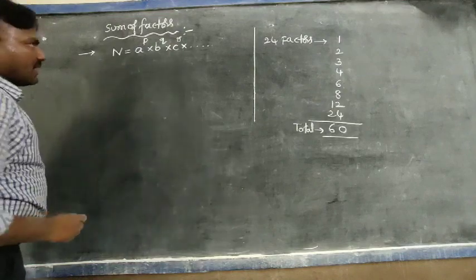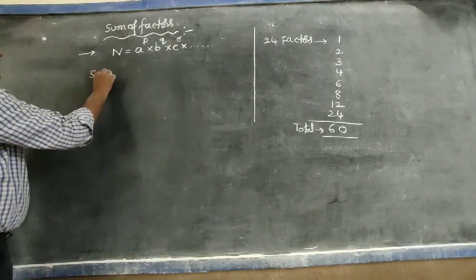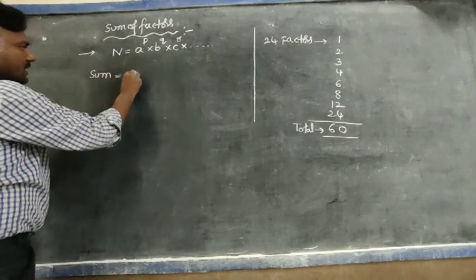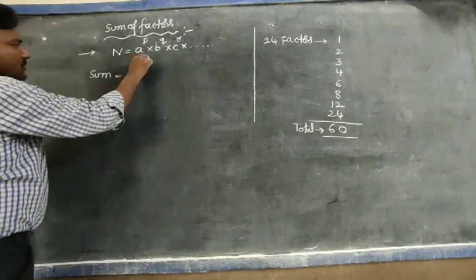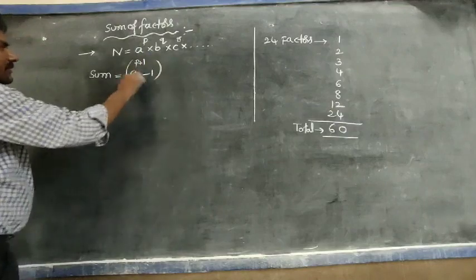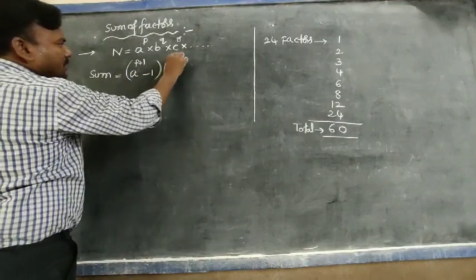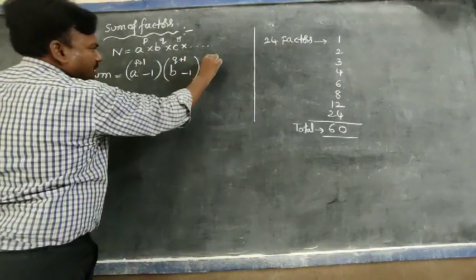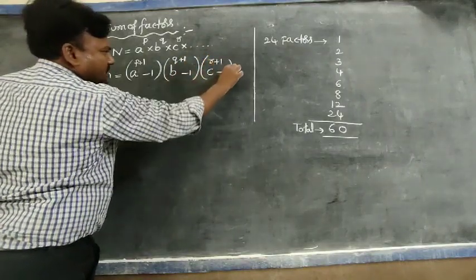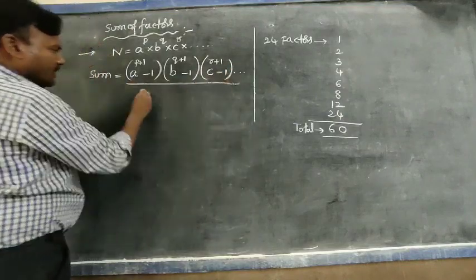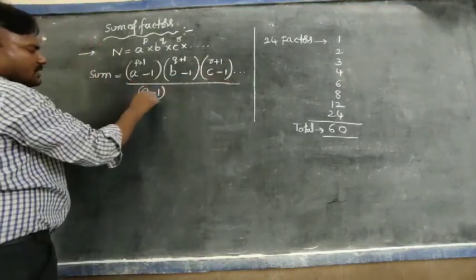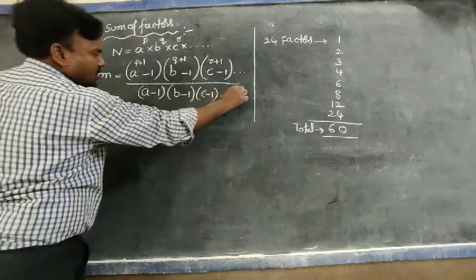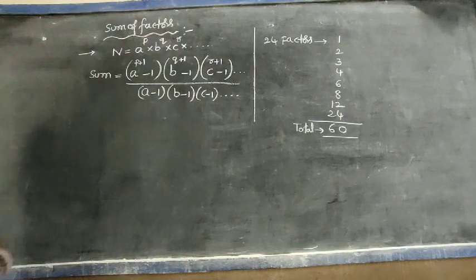Therefore, the sum of factors of a given number follows the same procedure: (a power p plus 1 minus 1) into (b power q plus 1 minus 1) into (c power r plus 1 minus 1) and so on, divided by (a minus 1) into (b minus 1) into (c minus 1) and so on. Observe the formula carefully, students.